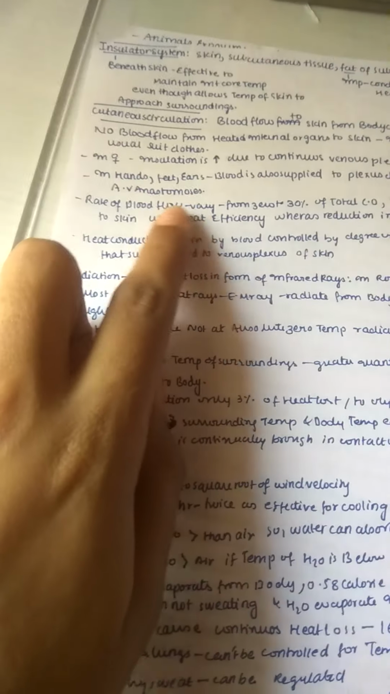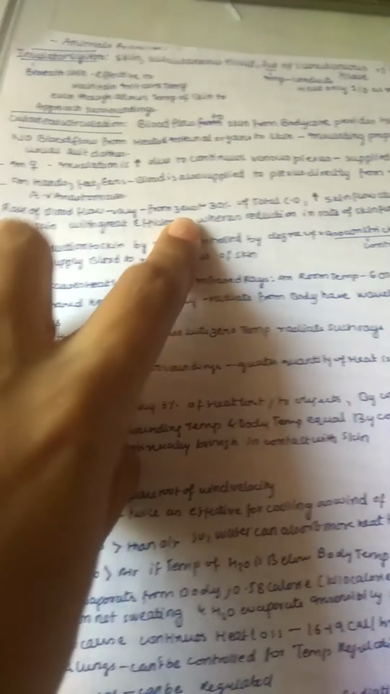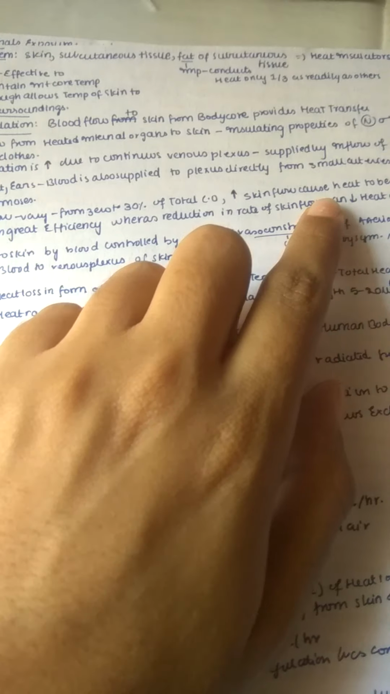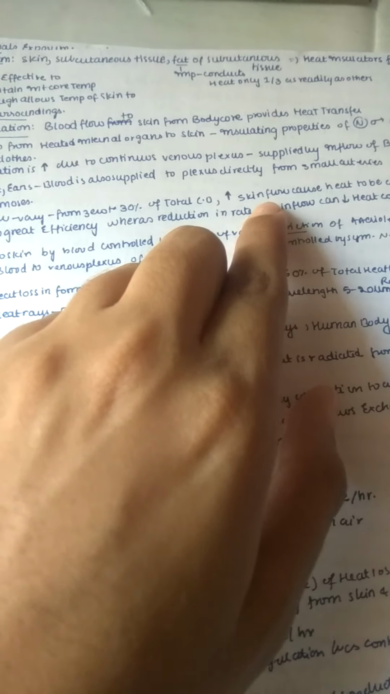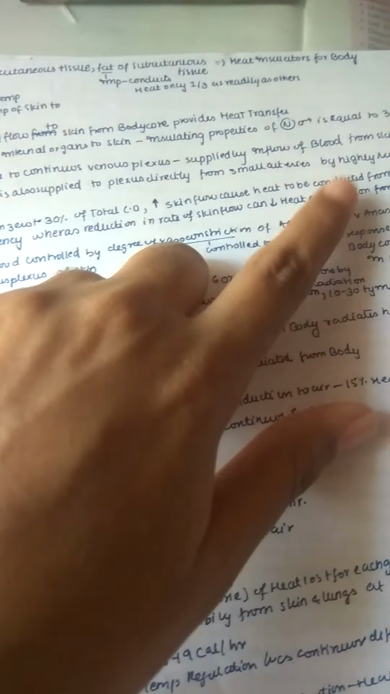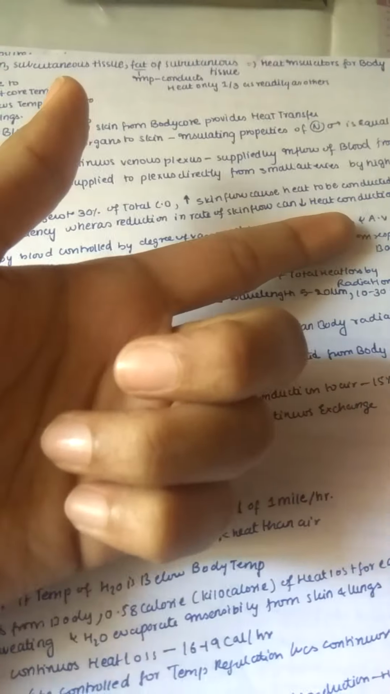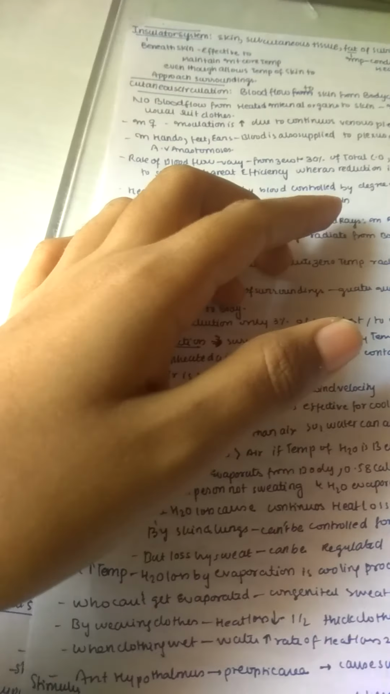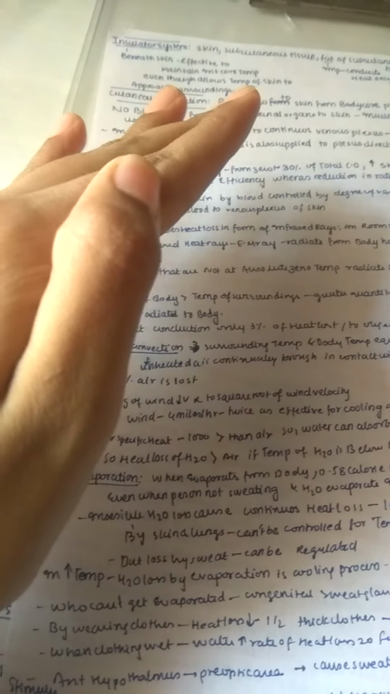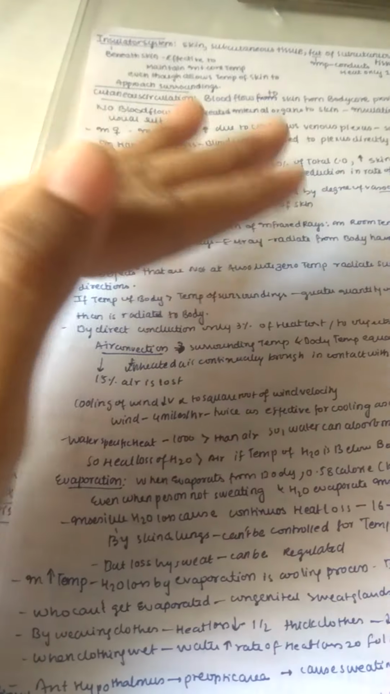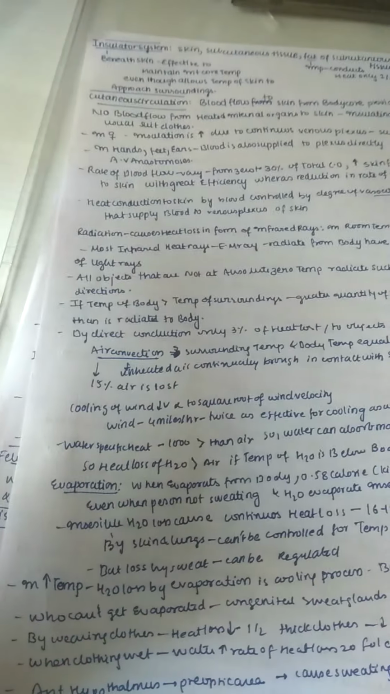The rate of blood flow varies from 0 to 30% of total cardiac output. When the blood flow is increased in skin, it causes heat to be conducted from the core of the body to the skin with great efficiency, whereas reduction in the rate of skin flow can decrease the heat conduction from core significantly. So this is a very important point to understand. Whenever you observe more heat coming towards your skin, a lot of heat is coming from your internal body up to the skin, so that it can easily pass out from our body to the surroundings.